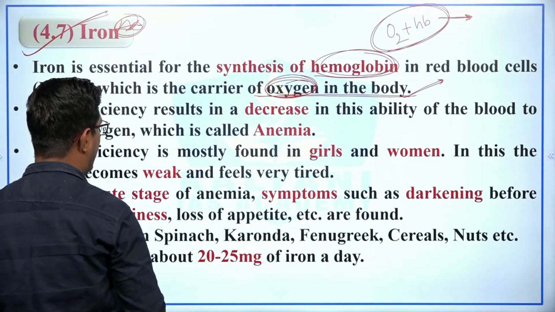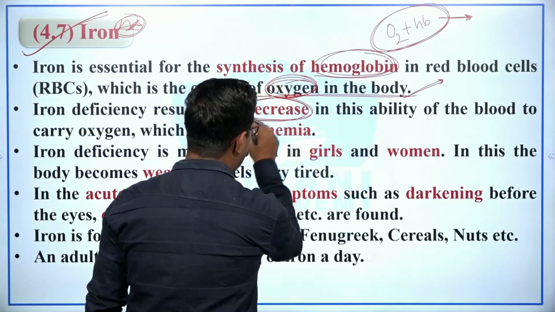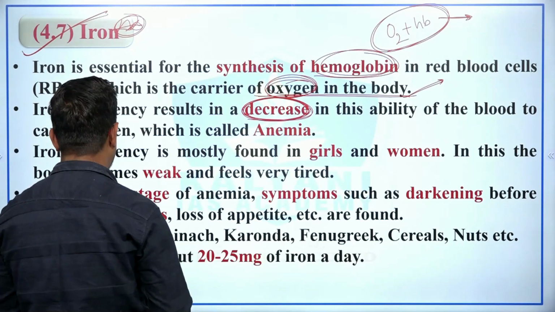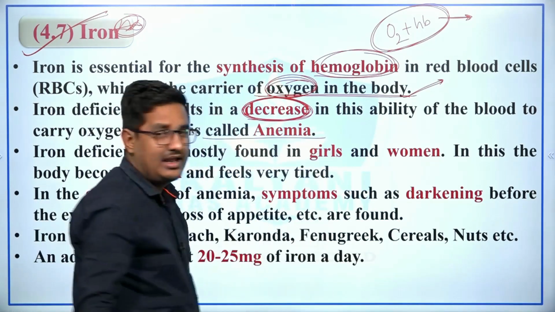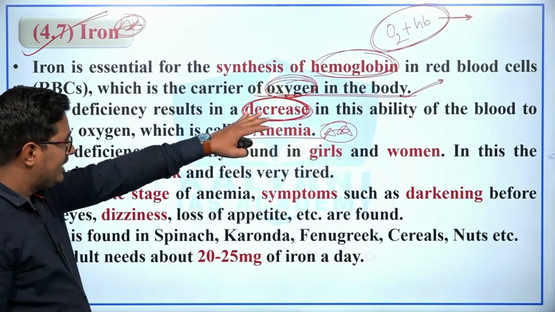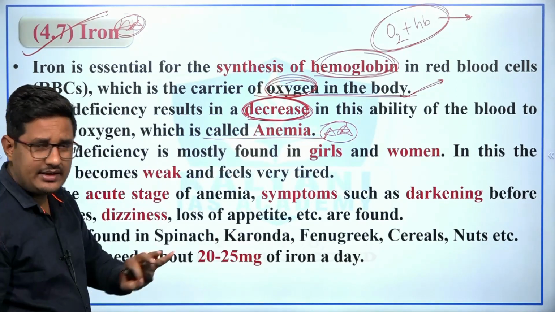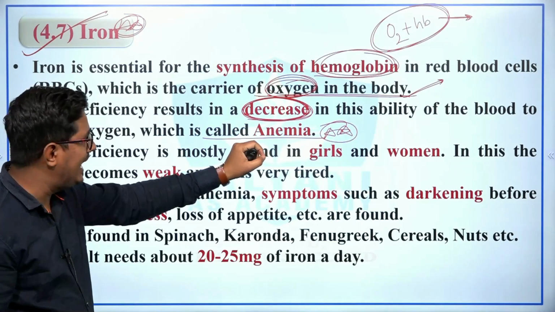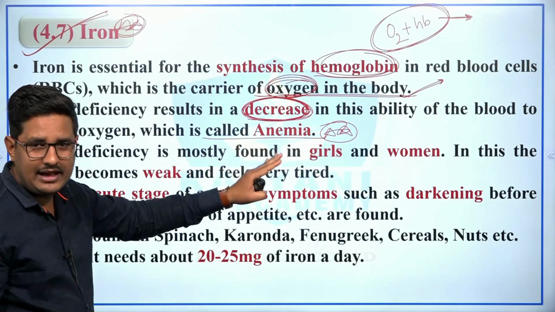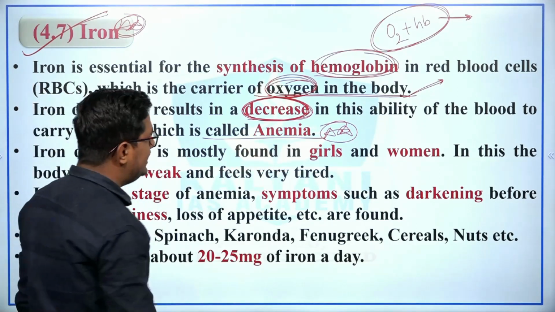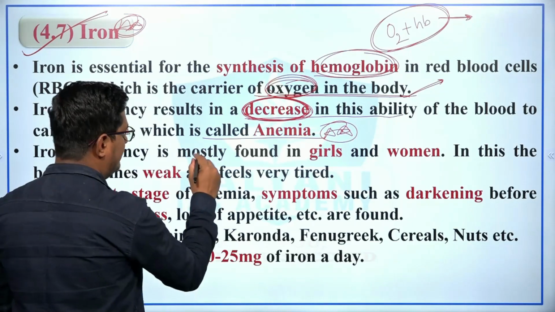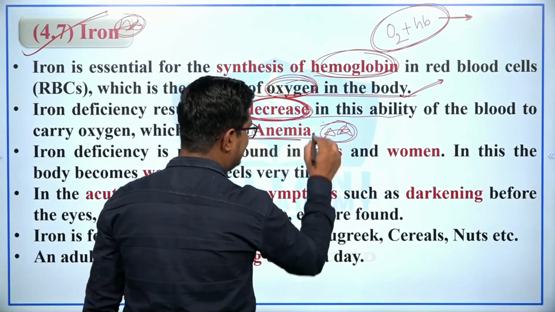The deficiency of iron results in a decrease in the ability of blood to carry oxygen, which is known as anemia, and this is a dangerous problem in India. Because if there is a lack of iron, there would be a lack of hemoglobin, and if there is a lack of hemoglobin, the ability of blood to carry oxygen decreases, and because of this the disease is anemia.